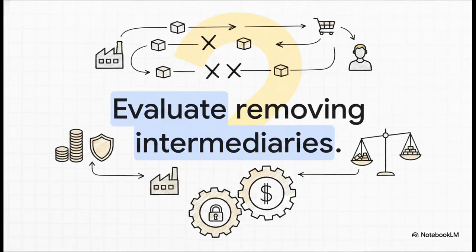All right, it is time for your final challenge. Go ahead, pause the video now and complete Task 3. This is an AO4 evaluation task. Evaluate the extent to which removing intermediaries is the most effective strategy for a manufacturer seeking to regain control over its brand image and pricing. Keep in mind, a top-tier AO4 response doesn't just list pros and cons. It requires a weighed, evidence-based judgment. You really need to decide which strategy is ultimately superior under these specific conditions and crystal clearly explain why.